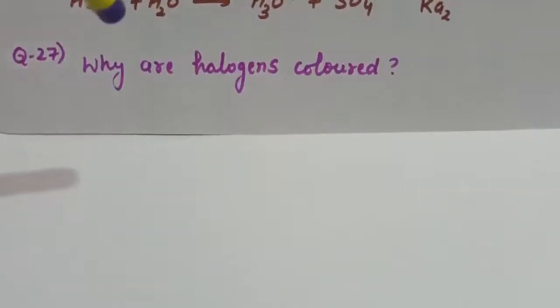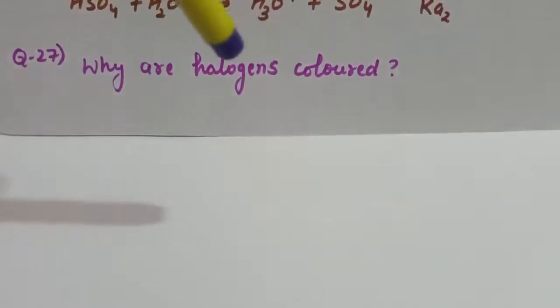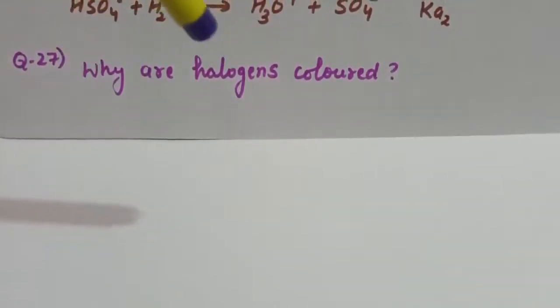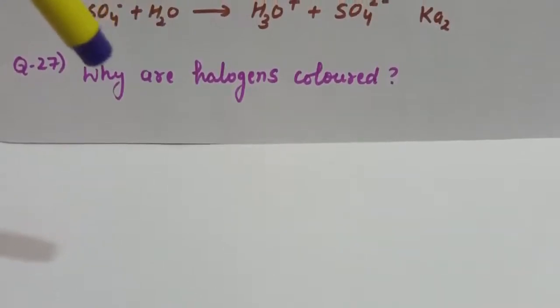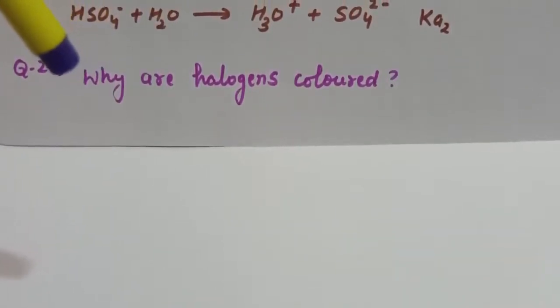Next question is, why are halogens colored? And this we had already explained in the physical properties of group 17 elements. So these are the questions I gave you in lecture number 8.